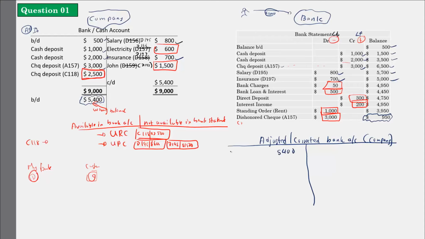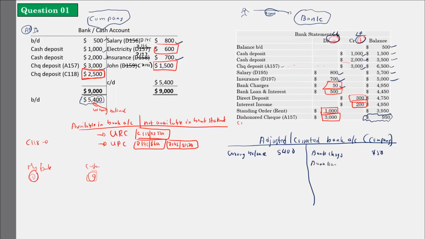This 50 is a reduction. Bank charges is a reduction. Here, see, I have given reductions and additions. So I'll write it: bank charges 50. Next, bank loan interest. It is a reduction. Bank loan interest reduction 500.